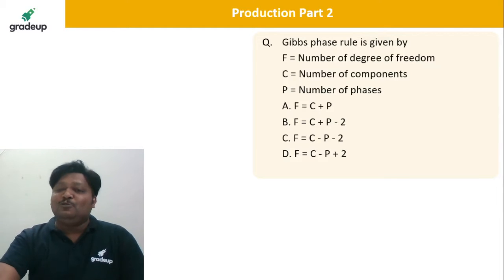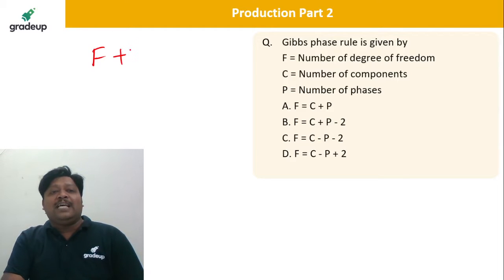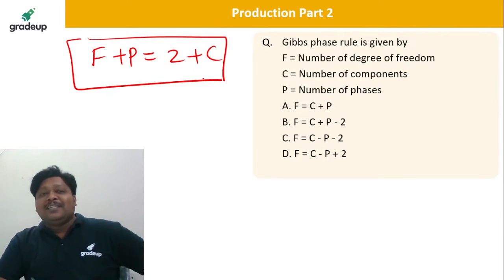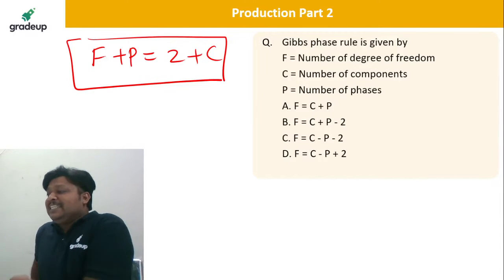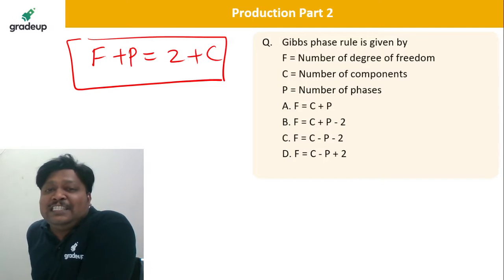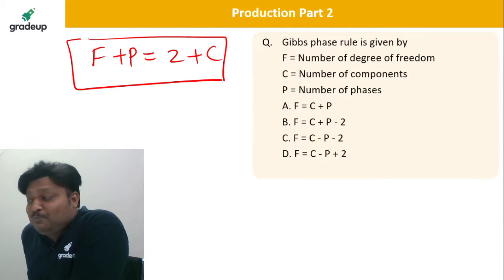So the very famous rule which was given by Gibbs, the Gibbs phase rule says the police force having only 2 constables in that force, isn't it? So F plus P is equal to C plus 2. When there is 1 constable, it is condensed, so we are assuming that all the reactions are happening at atmospheric pressure.